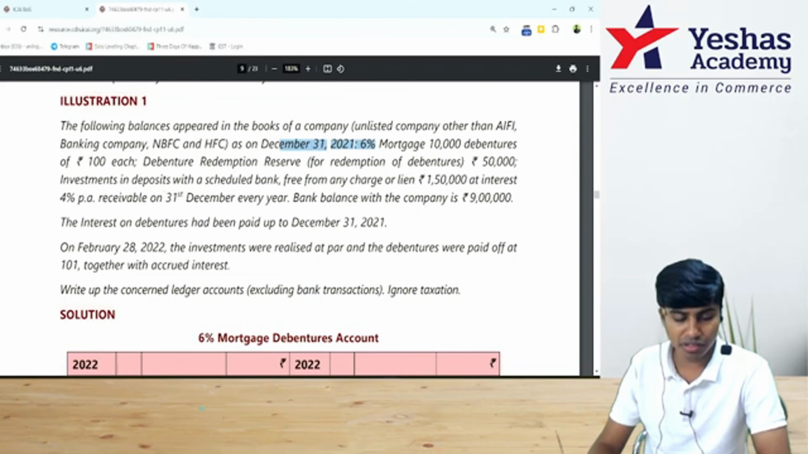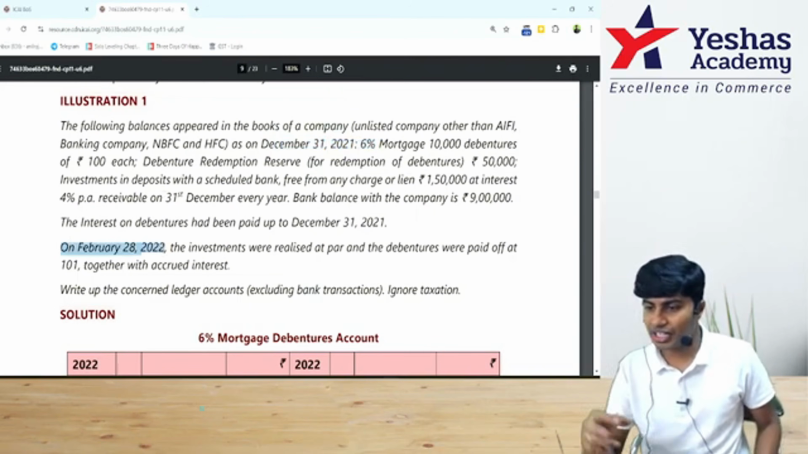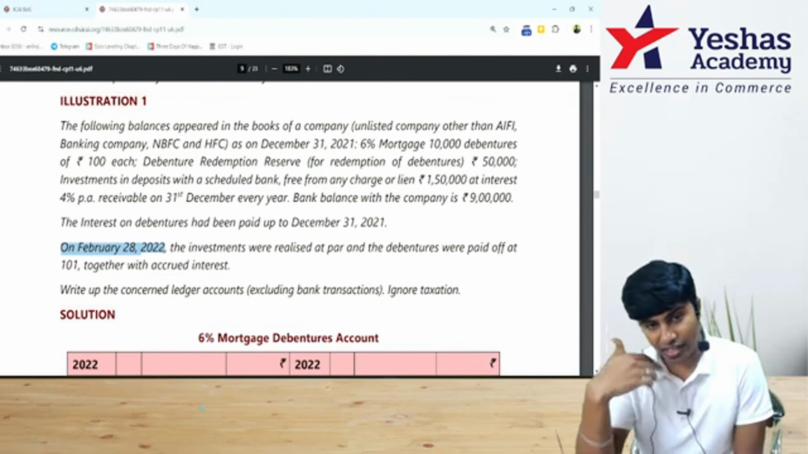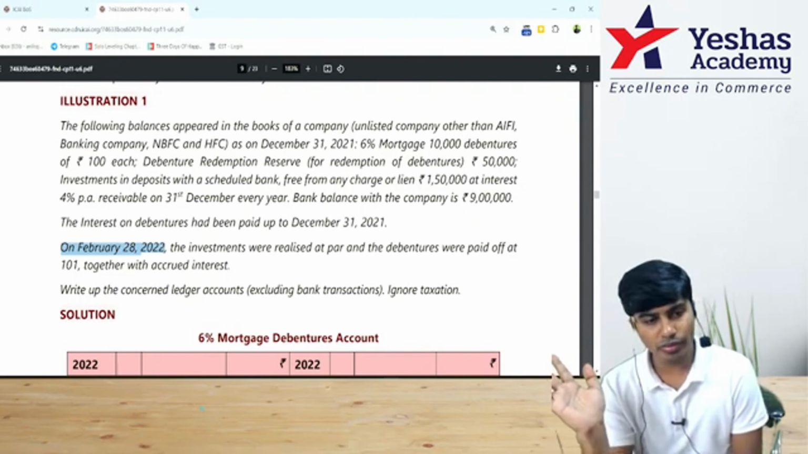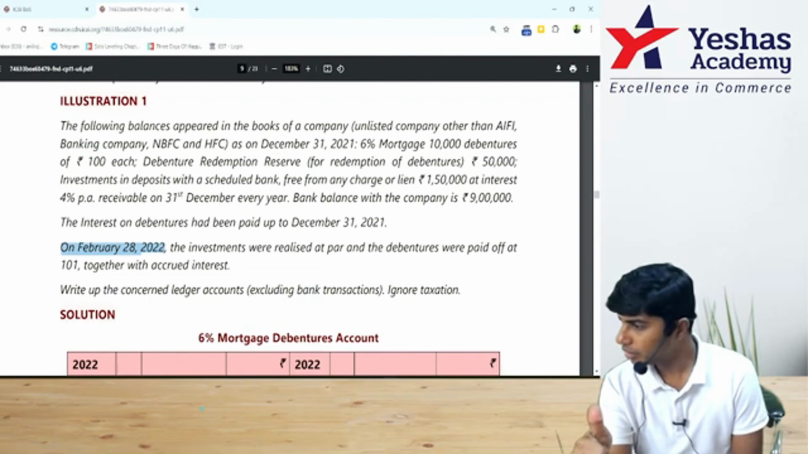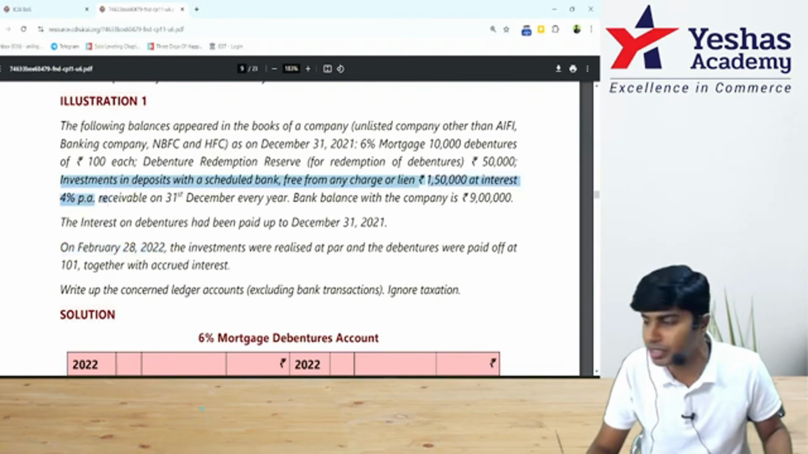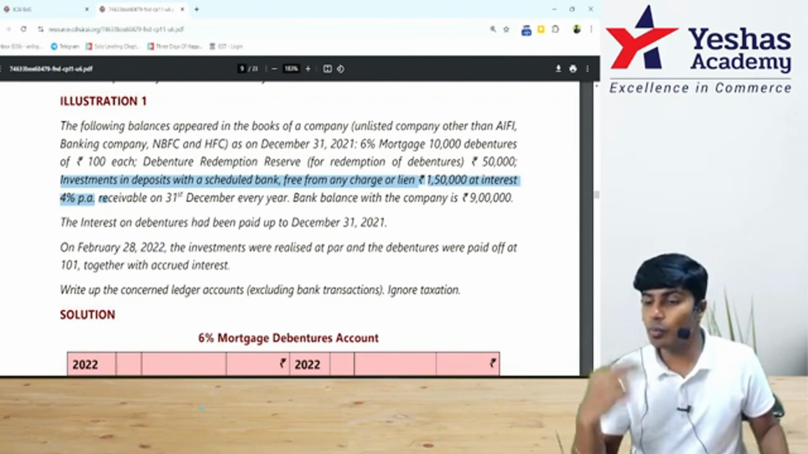But they've done redemption when? 28th of February. So now we have to first receive interest for 2 months on our DRR investments, then sell our investments, then pay interest for 2 months. Then we will redeem debentures after the 2 months of interest payment. Shall we do that? First, shall we receive interest for 2 months on this 1,50,000 that we held as DRR investments? 1,50,000 into 4% into 2 by 12.